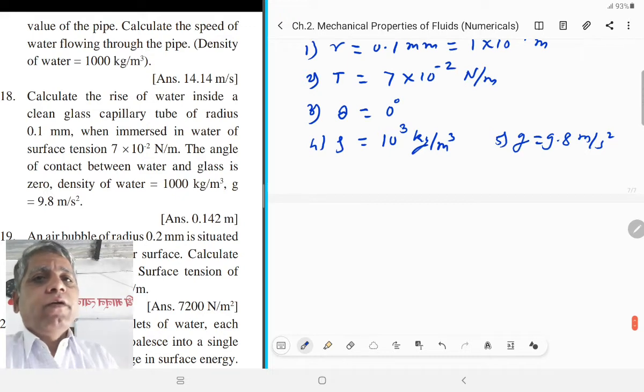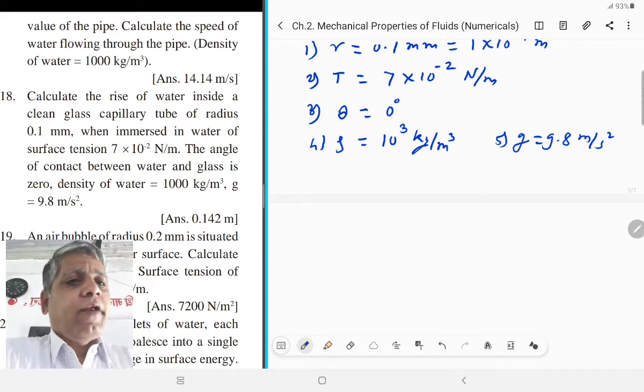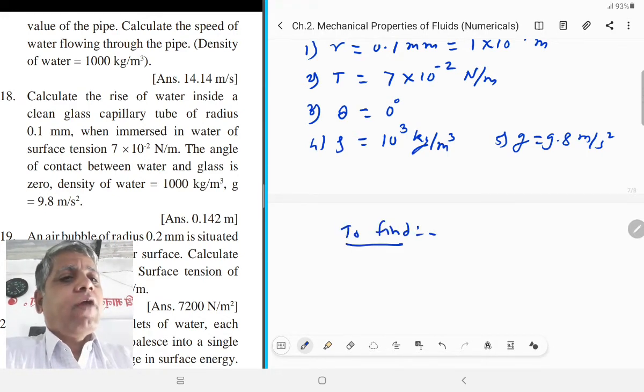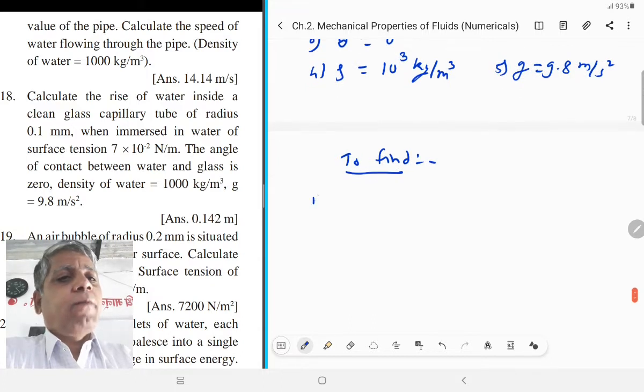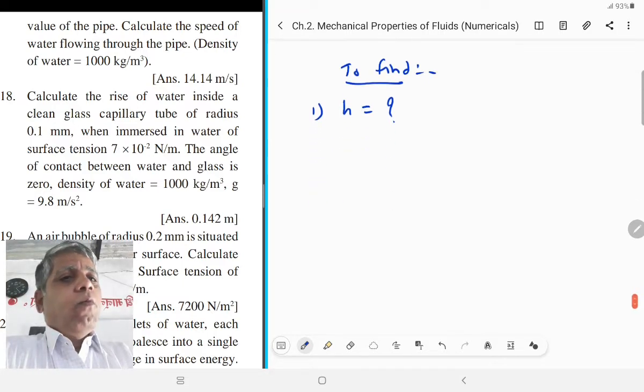Now, to find out the rise of water inside the clean glass, that is, to find the height of the liquid level rise in the capillary, that is to find out H. Now, we know the expression for the surface tension.